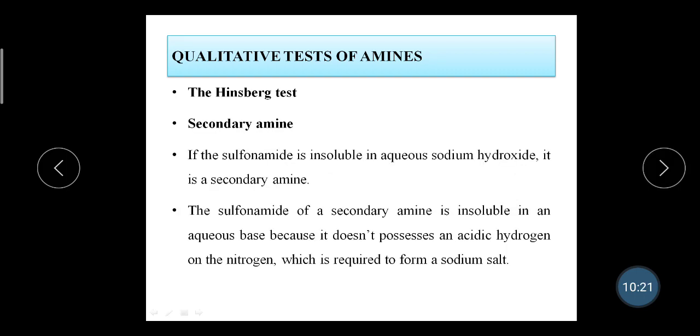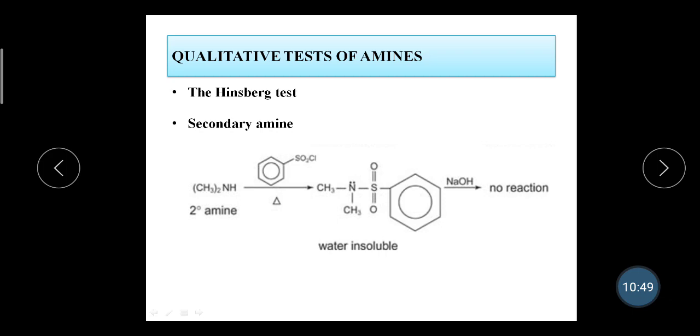Next is the secondary amine. If the sulfonamide is insoluble in aqueous sodium hydroxide, it is a secondary amine. So the first thing you studied, in the primary amine, was that it was soluble, and here it is insoluble. The sulfonamide of a secondary amine is insoluble in an aqueous base because it does not possess an acidic hydrogen on the nitrogen, which is required for the formation of a sodium salt. Here you can see this compound which does not have any hydrogen on the nitrogen, right? So it does not give a further reaction with sodium hydroxide.